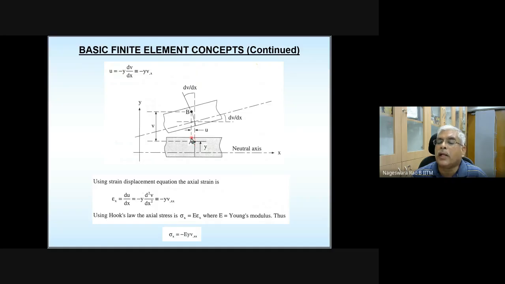I am keeping a watch on this point before the load is applied and after the load is applied. After the application of the transverse load in the downward direction, this portion of the beam is going to get deformed in this manner. And the point which is above the neutral axis by a distance y, this point A, is going to move to this point B. This point A is going to become this point B.